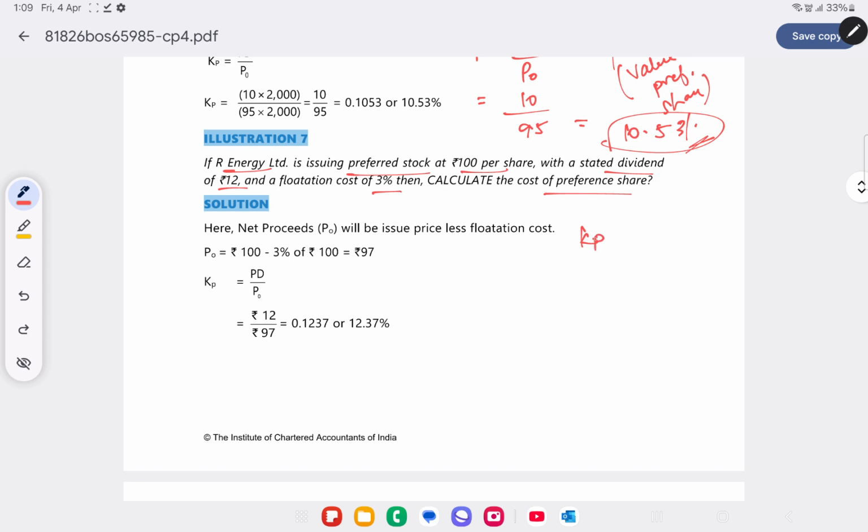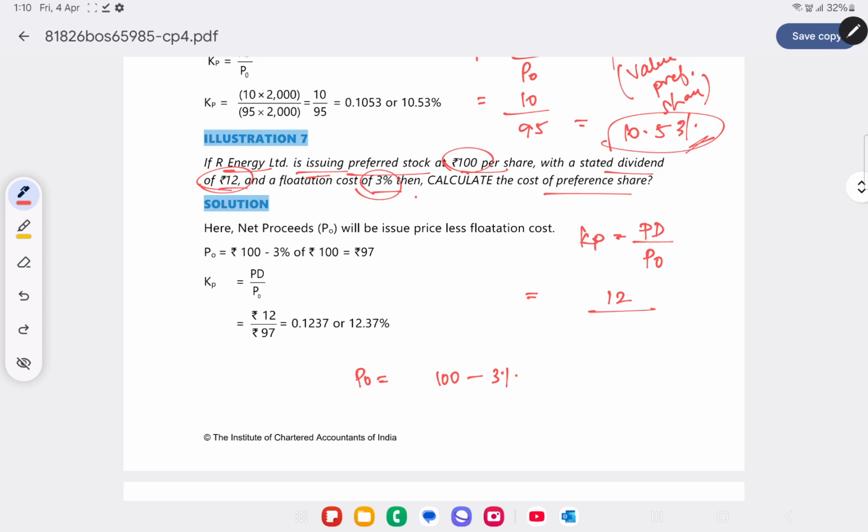So how do you calculate the cost of irredeemable preference shares? It will be PD by P0, preference dividend by value of the share. The preference dividend here has been directly given as 12 rupees, so we'll take that, divided by P0. P0 is nothing but, they've issued at 100 per share at a flotation cost of 3%. So 100 minus the flotation cost of 3%.